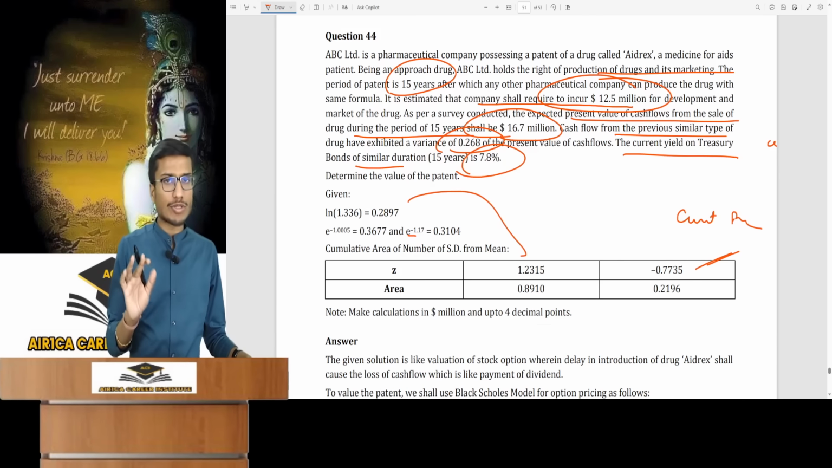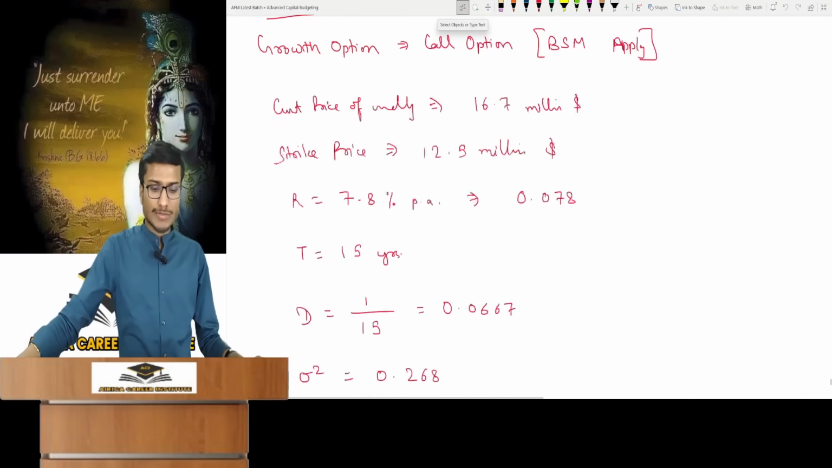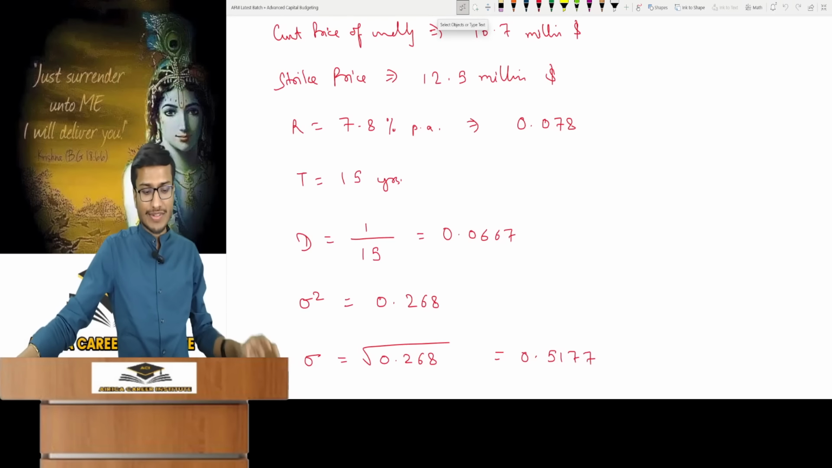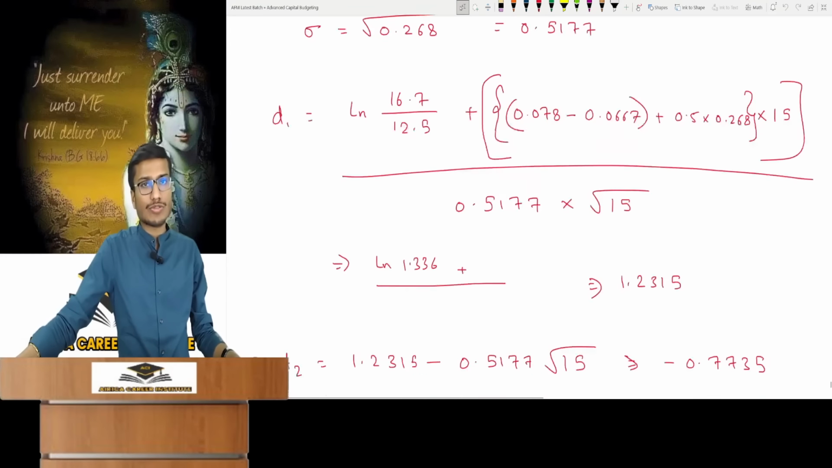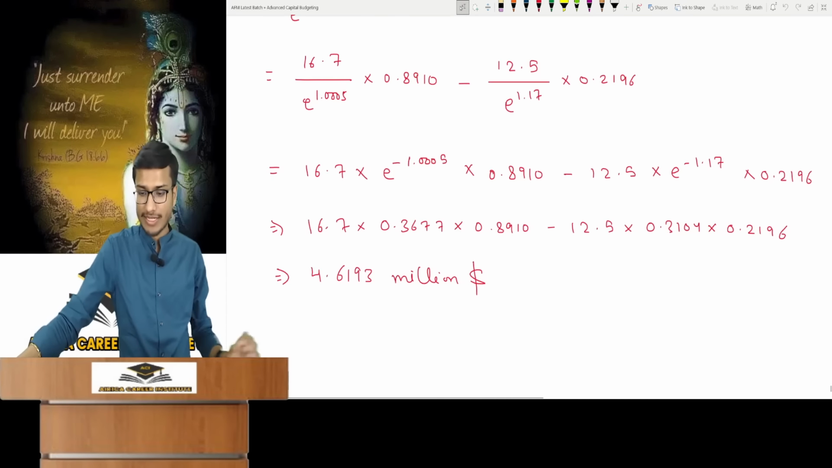The remaining data is provided and Black-Scholes model questions appear in exams. So there's nothing in it. All the data is given, time and everything. You will calculate D by 1/15th and then simply put the data in the formula. You will get the answer and there's nothing special in it.